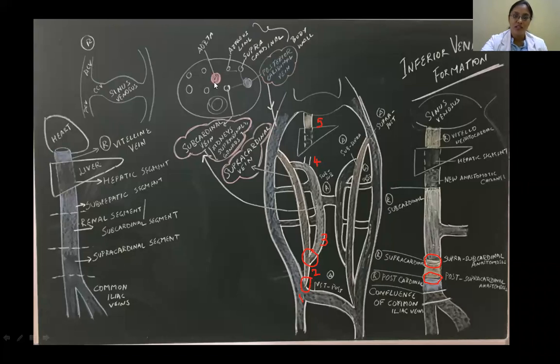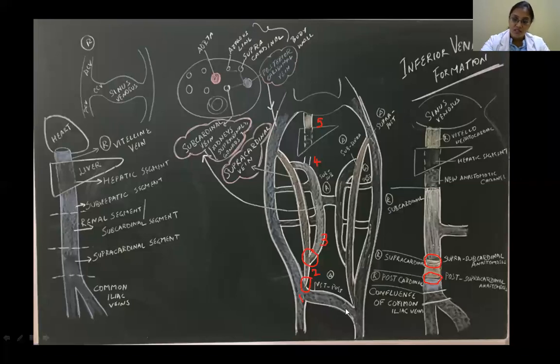Now look at this diagram. This is the aorta. This is your gut tube. And this is the location of the posterior cardinal veins on either side, the right and left posterior cardinal veins. I told you this cardinal system is again supplemented by two more veins called supracardinal and subcardinal veins. Here in the cross section, this is the location. Behind it is the supracardinal, and just a little bit ventral to it, close to the aorta, we've got another called the subcardinal veins. You can see this line I'm representing is the supracardinal, and this is the subcardinal. And these channels which you can see are all anastomoses.